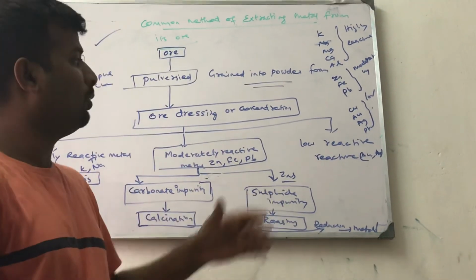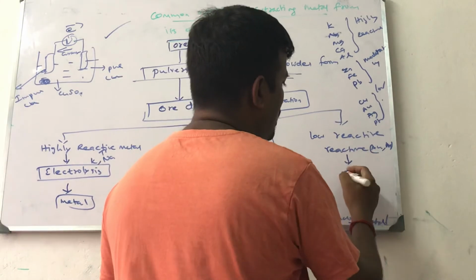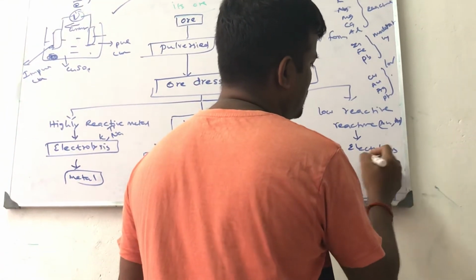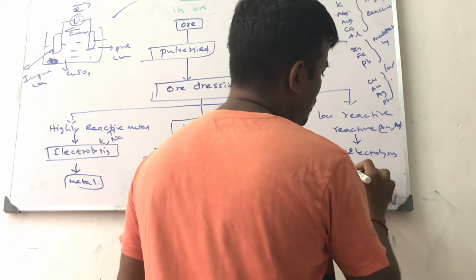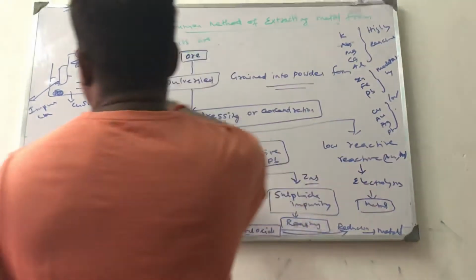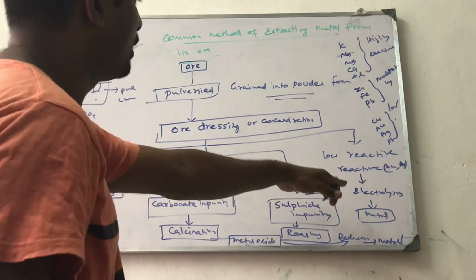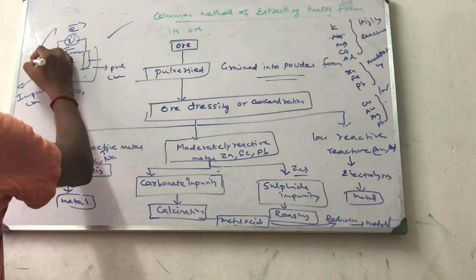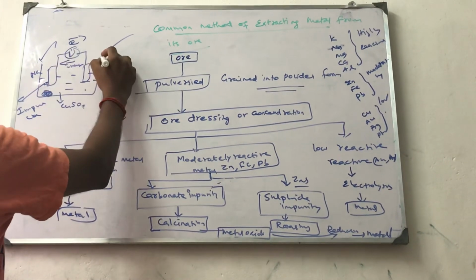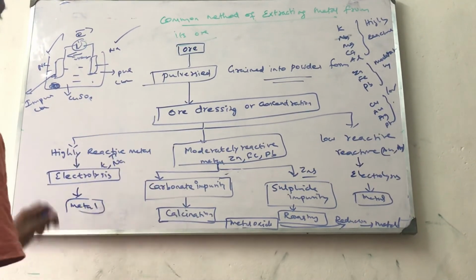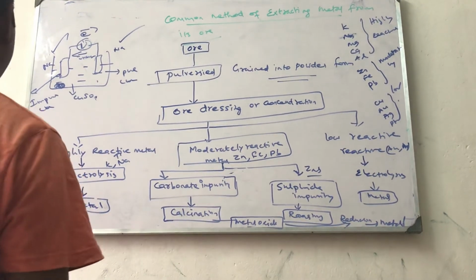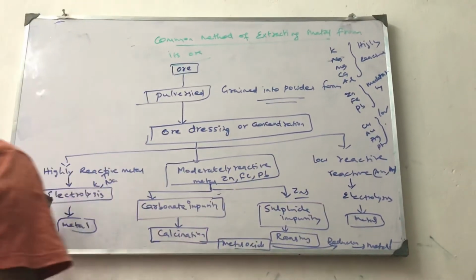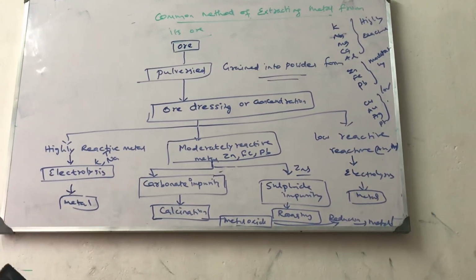I will teach you. Low reactive metals undergo electrolysis and give metal. Electrolysis finally gives metal. Okay, copper also undergoes electrolysis. That's why I am teaching this copper, because a low reactive metal also undergoes electrolysis. Instead of copper, you use sodium metal. Impure sodium and pure sodium, we are using the same procedure, right? So in 10th we learn that copper is a low reactive metal, but here a highly reactive metal also undergoes electrolysis.